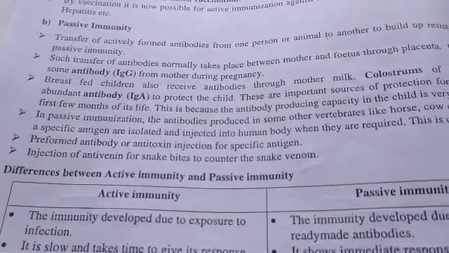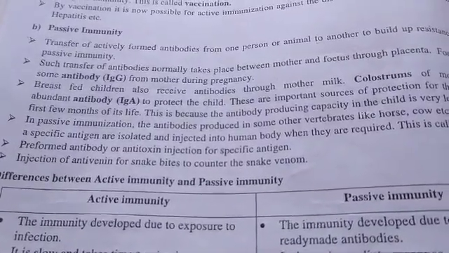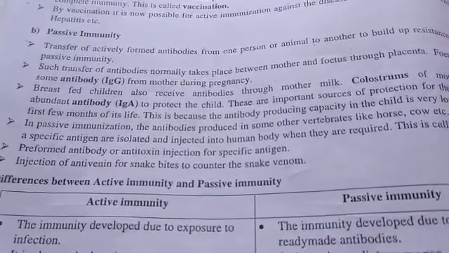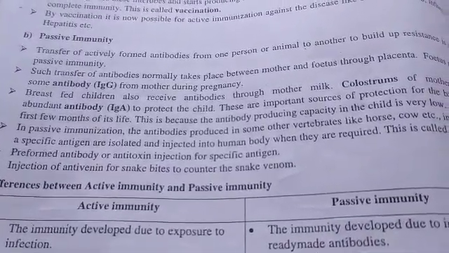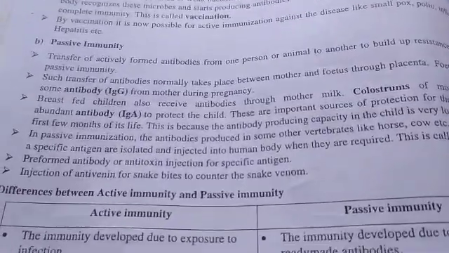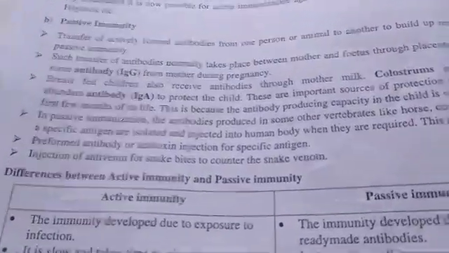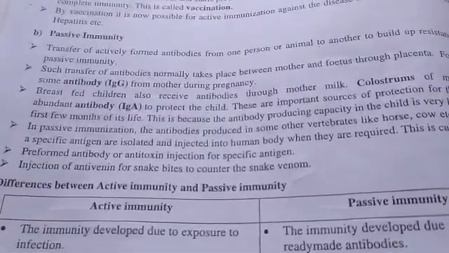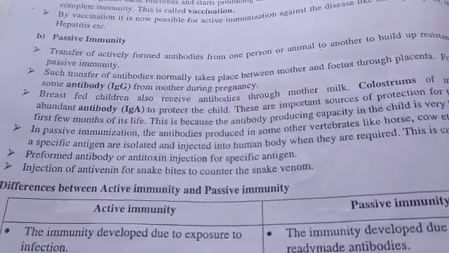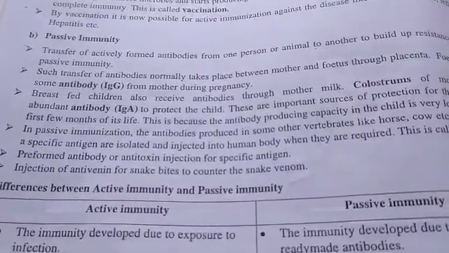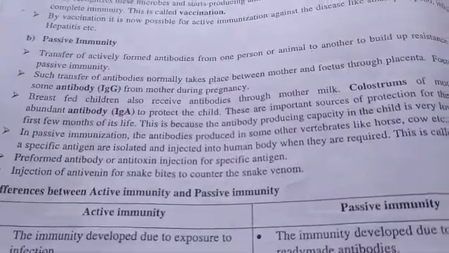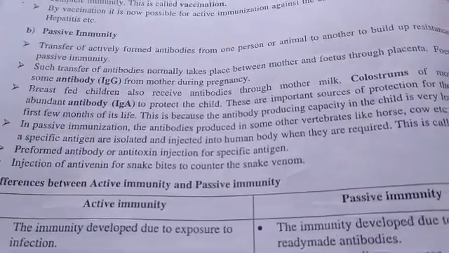For example, in a snake bite, they give an injection of antivenin to counter the snake, to neutralize the poison content. They give an injection. So that also gives our immune system protection by antibodies or by injections.